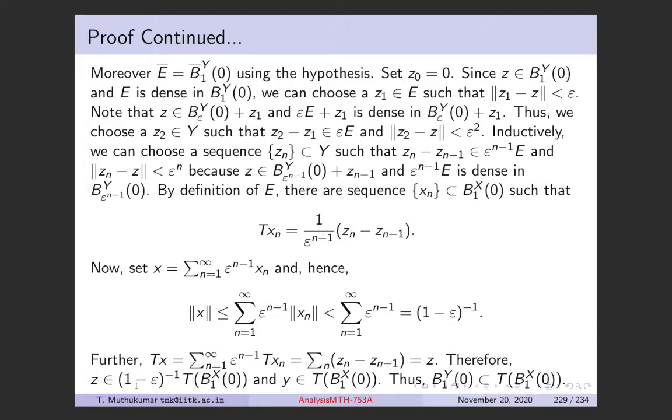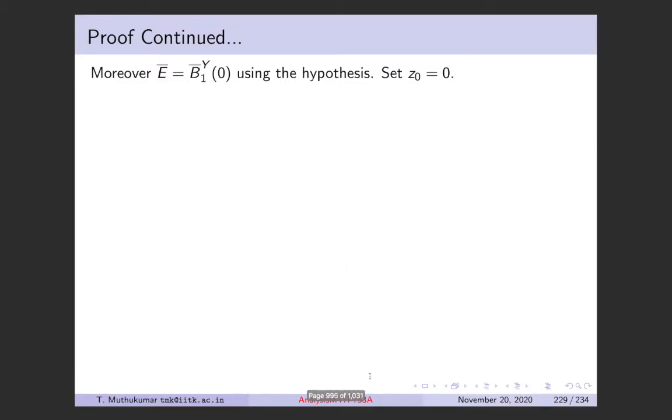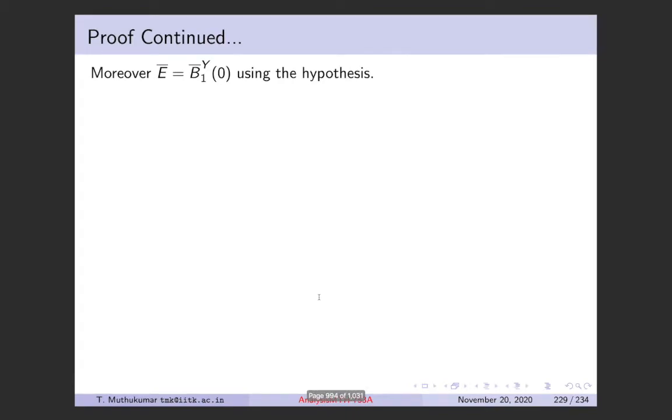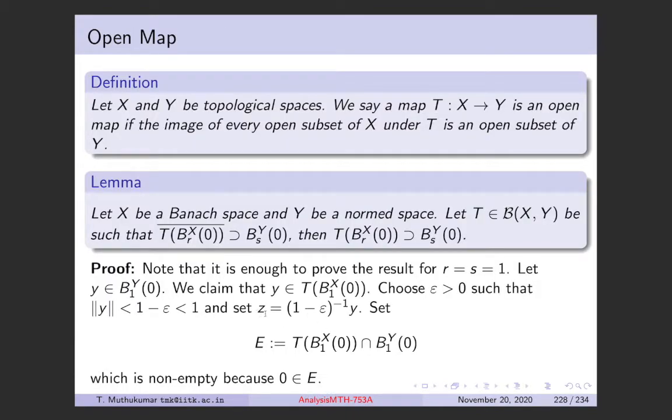So Z belongs to this ball, and Y is in this ball. That is how we started our y. Our y was coming from the image of the unit ball. Sorry, it is what we need to prove: y is from the unit ball of Y. We need to show that y is in this, and we have shown that z is in that.